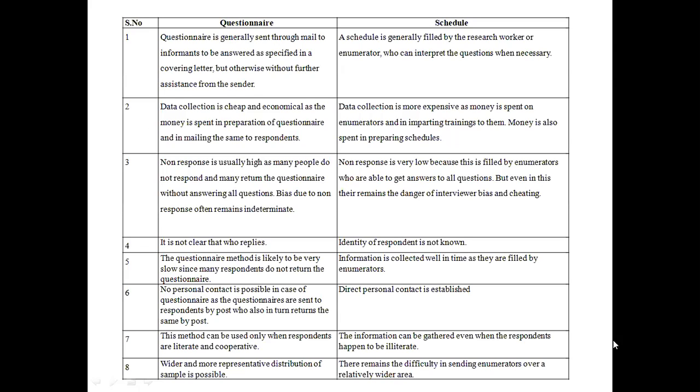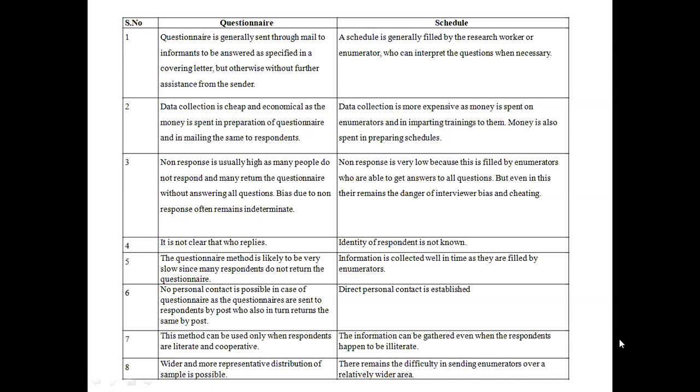Then what is the difference between a questionnaire and a schedule? A questionnaire is generally sent through mail to informants to be answered as specified in a covering letter, but otherwise without further assistance from the sender. In case of a questionnaire, you will draft it and send it to the respondents using a specified covering letter, but you will not assist the respondents in answering it.